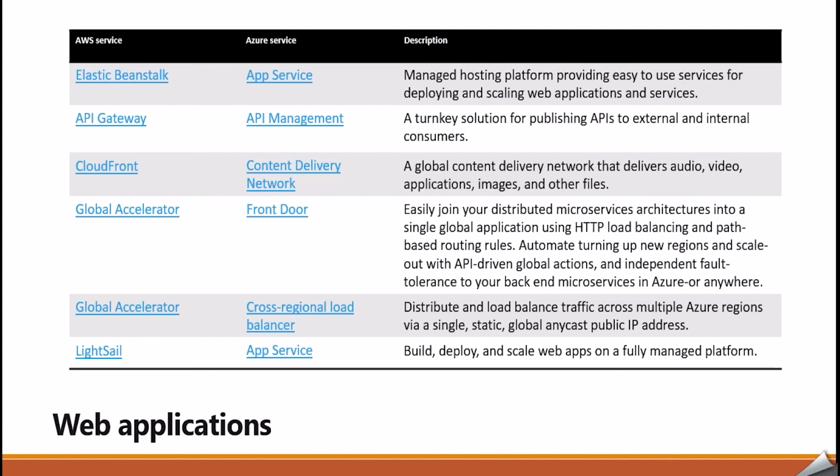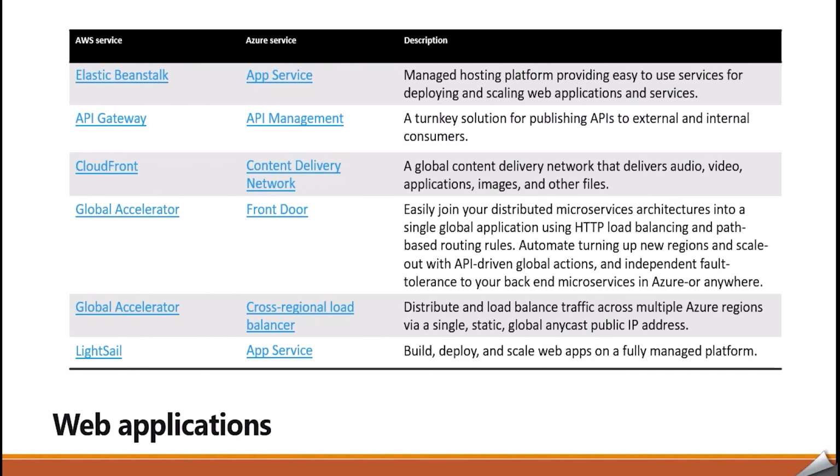API Gateway or API Management is a turnkey solution for publishing APIs to external and internal consumers. So these are used in microservices as well. Now, CloudFront and Content Delivery Network. It is a global content delivery network that delivers audio, video, applications, images, and other static files.